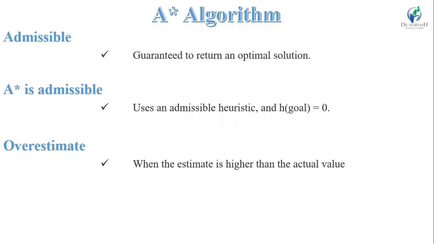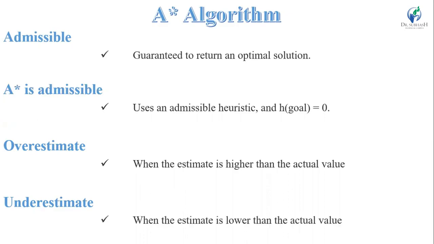Underestimation means the estimate is lower than the actual value. I can explain these terms with the help of a real-time example, so it is better to understand.